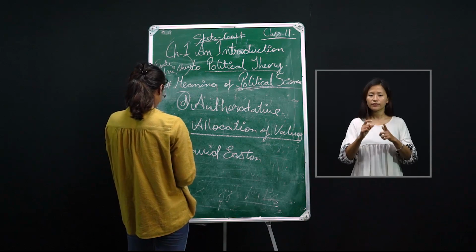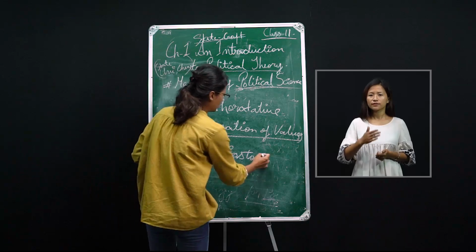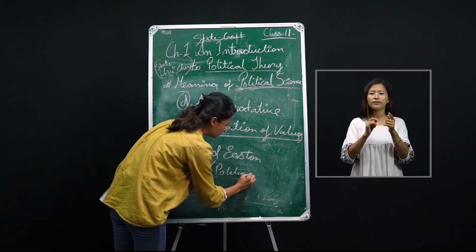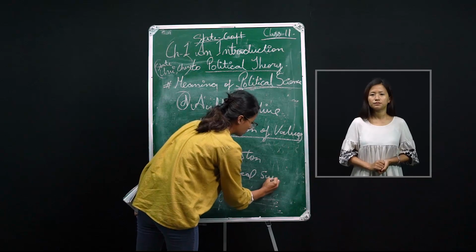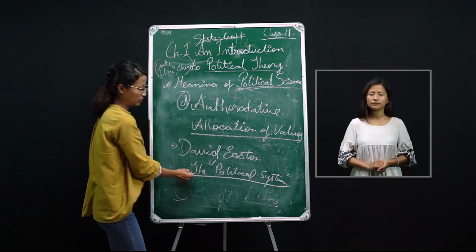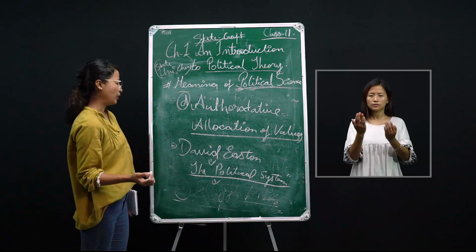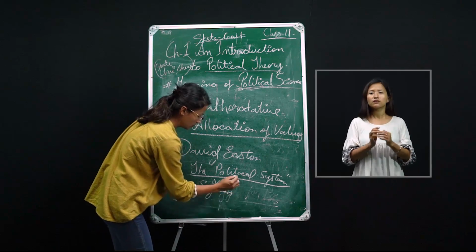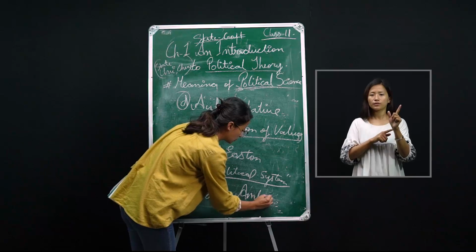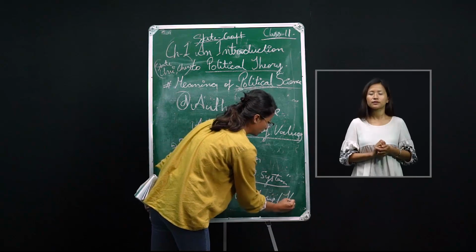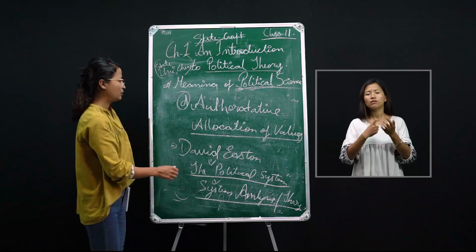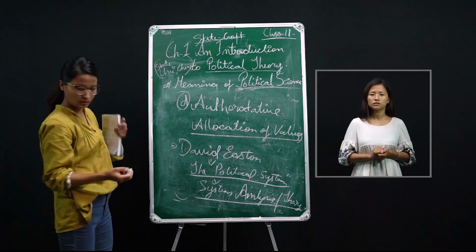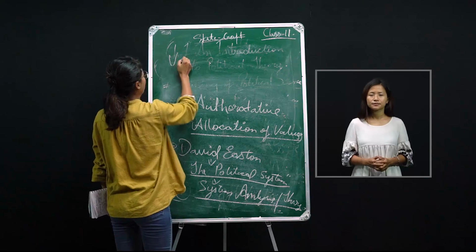In his famous book, The Political System, he developed a theory known as system analysis or system theory. In this system theory, he talks about the authoritative allocation of values.